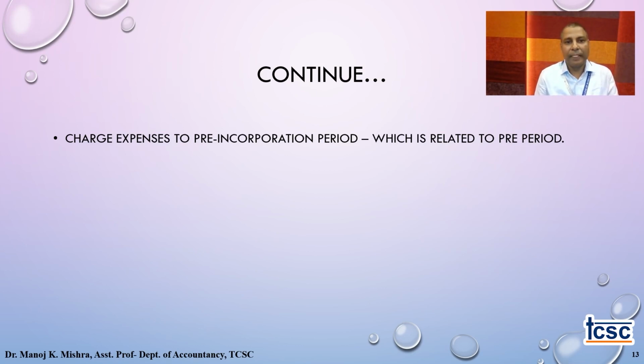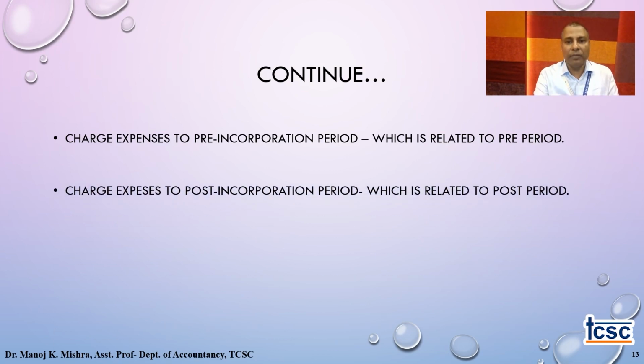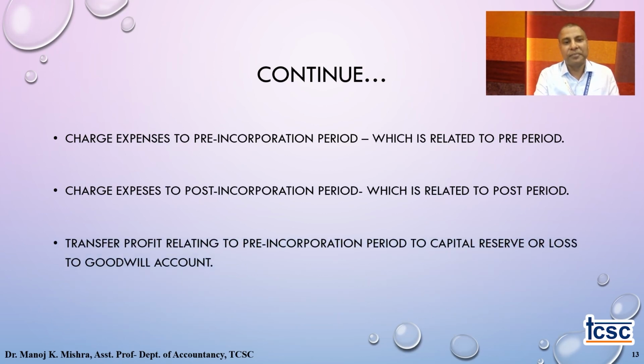That will be absorbed accordingly. There are certain expenses which only go to the pre column, which I have already told you. There are certain expenses which only a firm incurs at the start, so they will be recorded only in the pre column. At the same time, there are certain expenses and income which get recorded only in the post column.